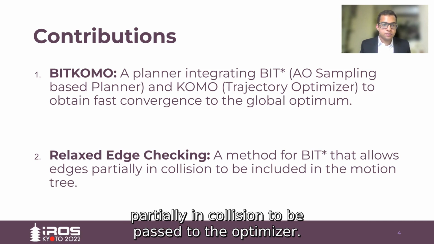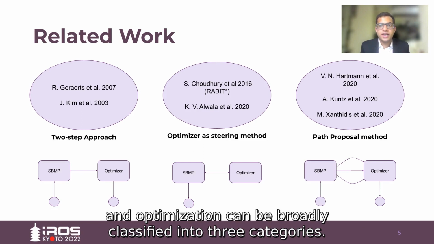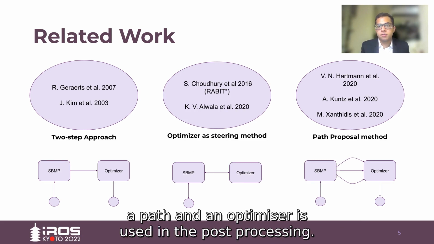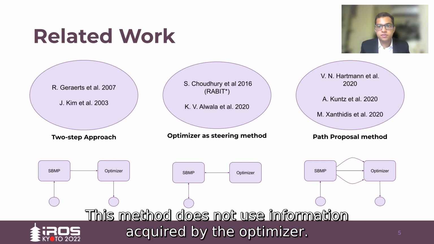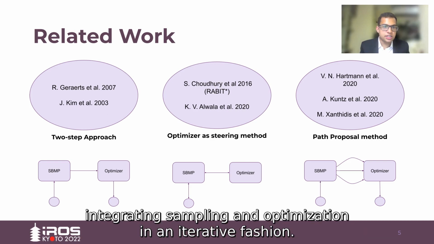Motion planning methods combining sampling and optimization can be broadly classified into three categories. The most popular is the two-step approach, where the sampling-based planners find a path and an optimizer is used in the post-processing. This method does not use information acquired by the optimizer. Our approach improves upon this by tightly integrating sampling and optimization in an iterative fashion.